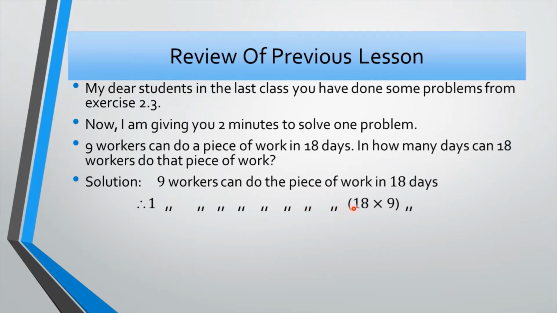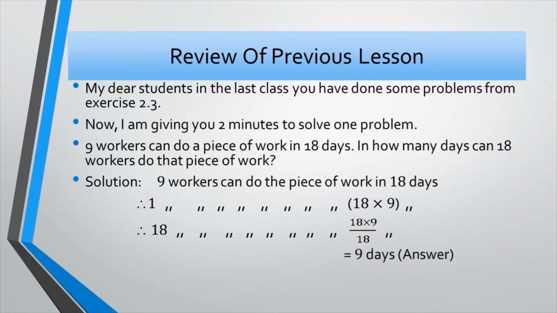Obviously, it is more days because 9 workers need 18 days. If 1 worker needs to do that work, obviously it needs more days. That's why we multiply 18 multiplied by 9. Therefore, 18 workers can do the piece of work in obviously fewer days: 18 multiplied by 9 divided by 18.